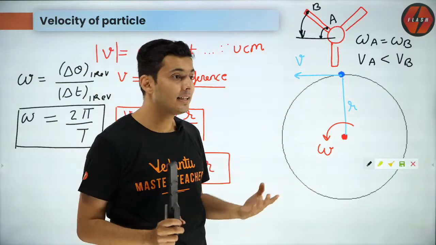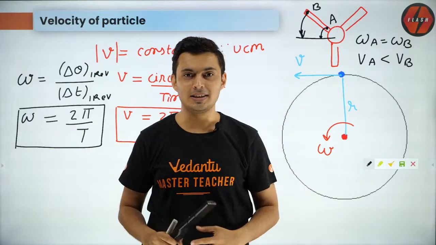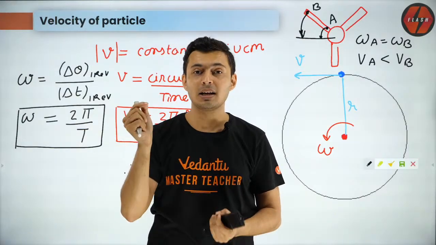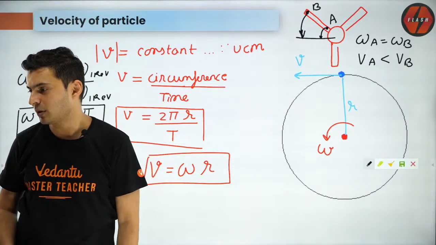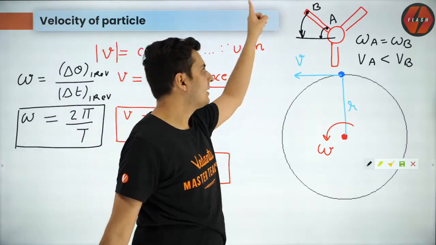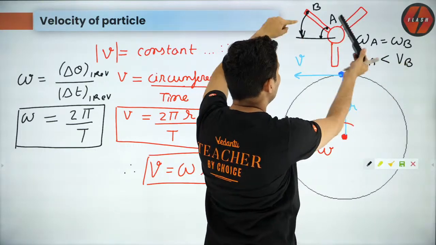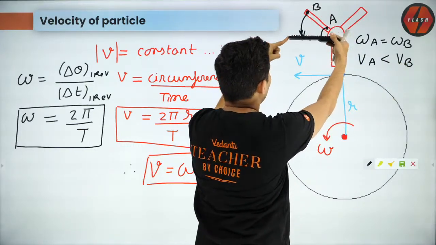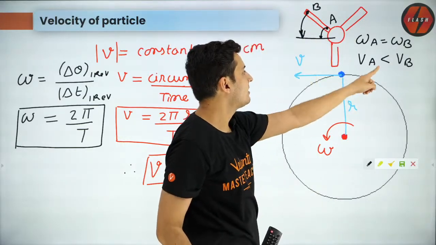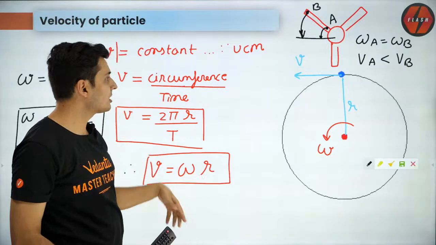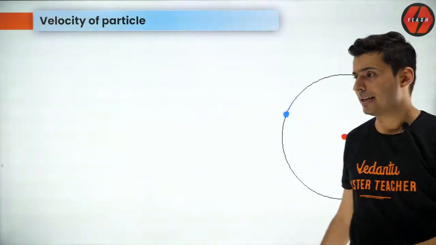So Pratik, the thing is, on a body, all particles have the same omega. Omega is constant for all the particles on the same body. Understand that. So all the particles move by the same angle in the same time. So omegas are same, but the particle which is far away has to move more. The particle which is close has to move less. So VA is less than VB using this relationship or even logically. That's how it is. So let's get to some problems as well.